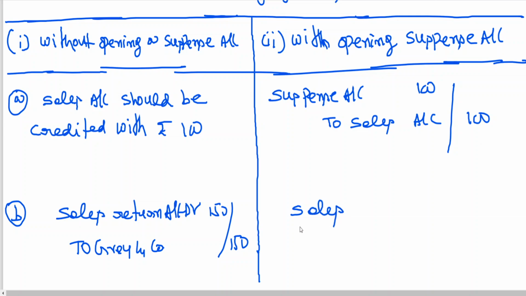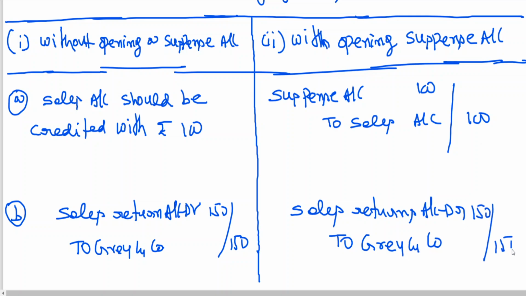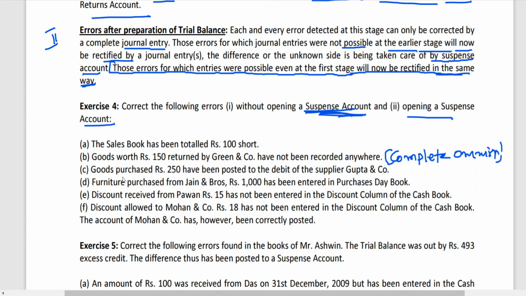Here also, same thing. Because for two-side errors, whether without opening suspense account or with opening suspense account, there will not be any effect, because the question of suspense account arises only for one-side errors. Two-side errors, I told you, stage 1 also same, stage 2 also same. So sales returns account debit to Gray and Co. Complete omission. That means they have not written debit and credit. That's it.